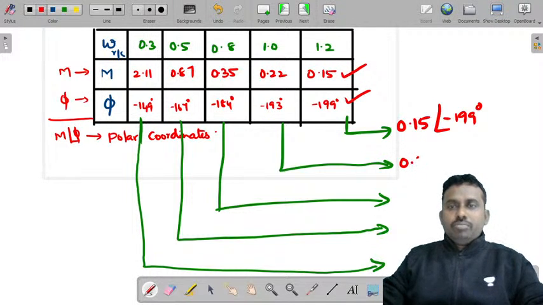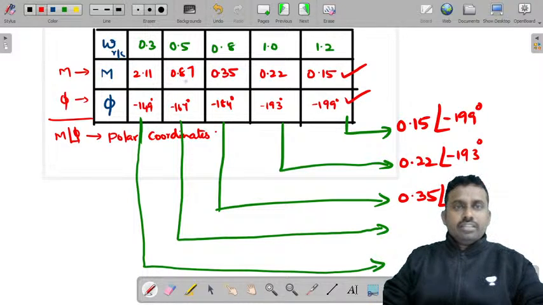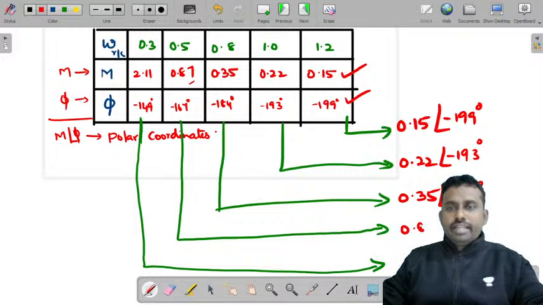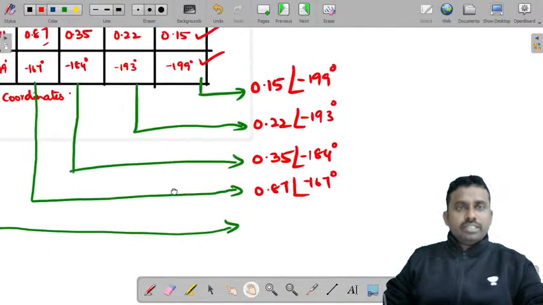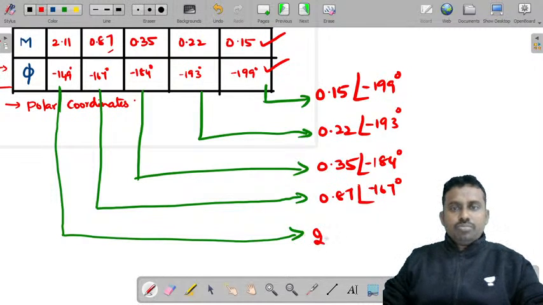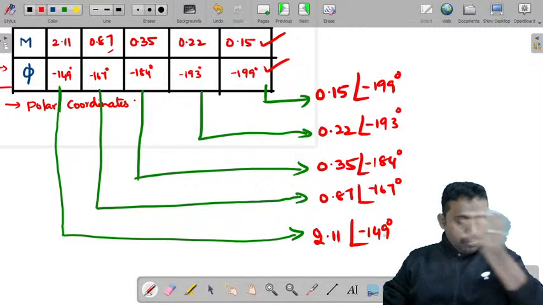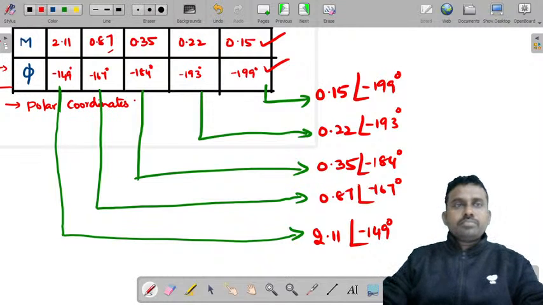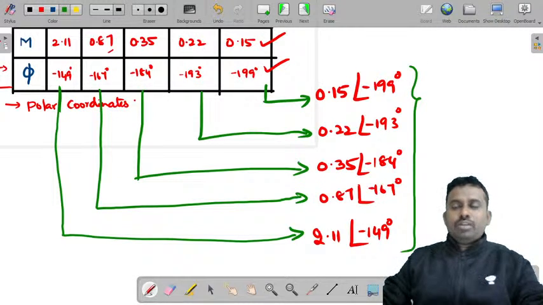Similarly, the second value 0.22 at an angle minus 193 degrees. Next, third value 0.35 at an angle minus 184 degrees. This value 0.87 at an angle minus 167 degrees. And this value, you can write 2.11 at an angle minus 149 degrees, right? So these are the polar coordinate values.